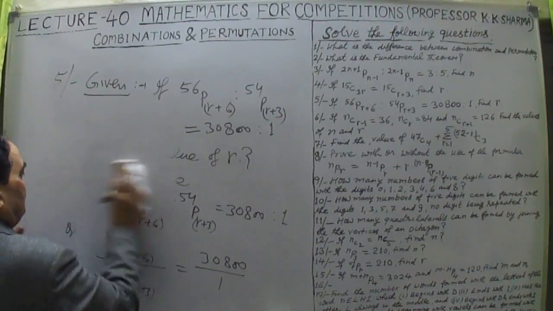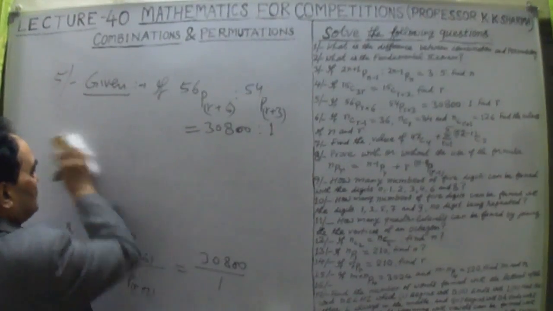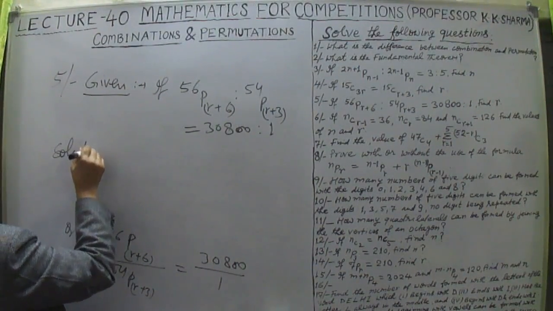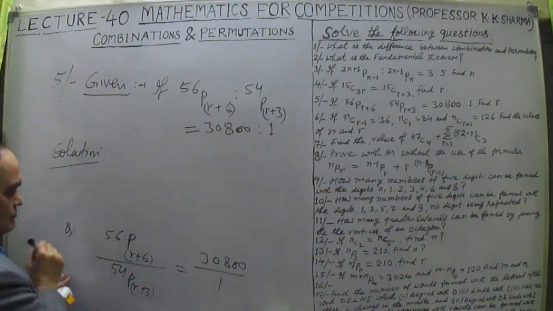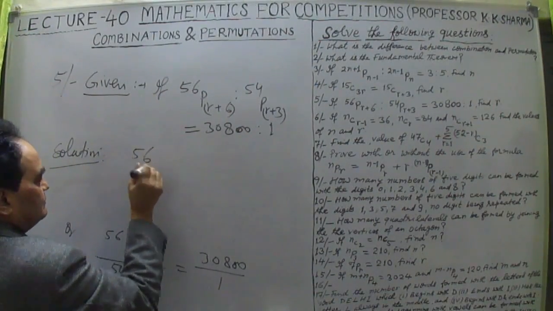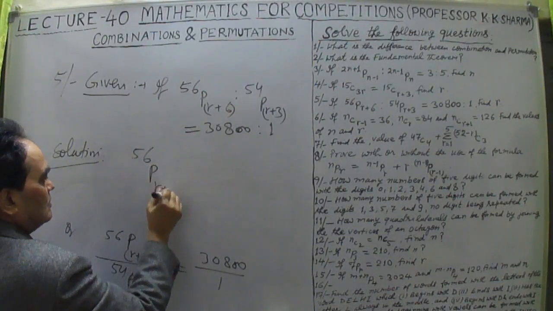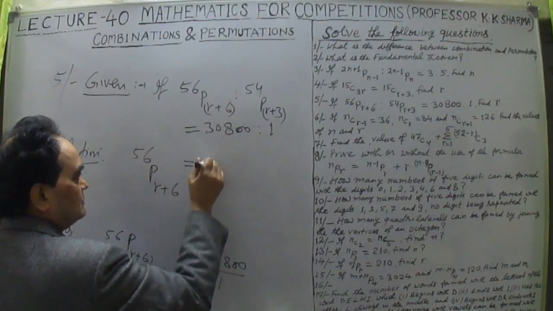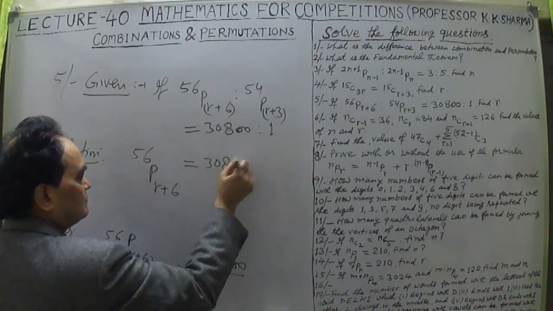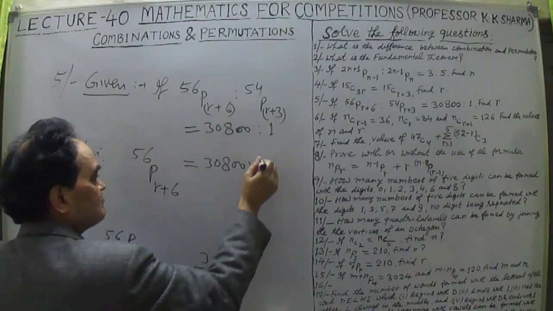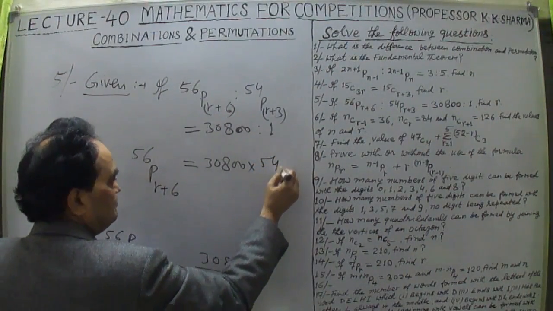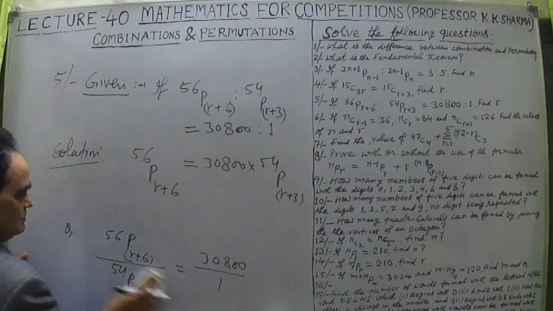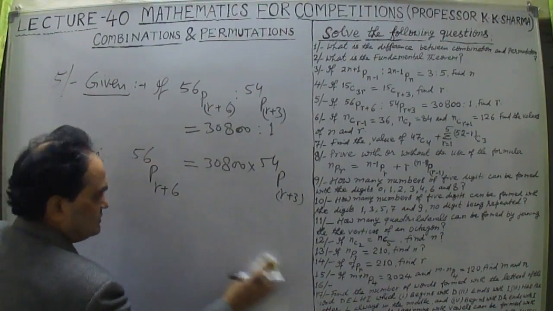Let me solve it here. We are given 56P(r+6) is equal to, cross multiplying, 30,800 into 54P(r+3).